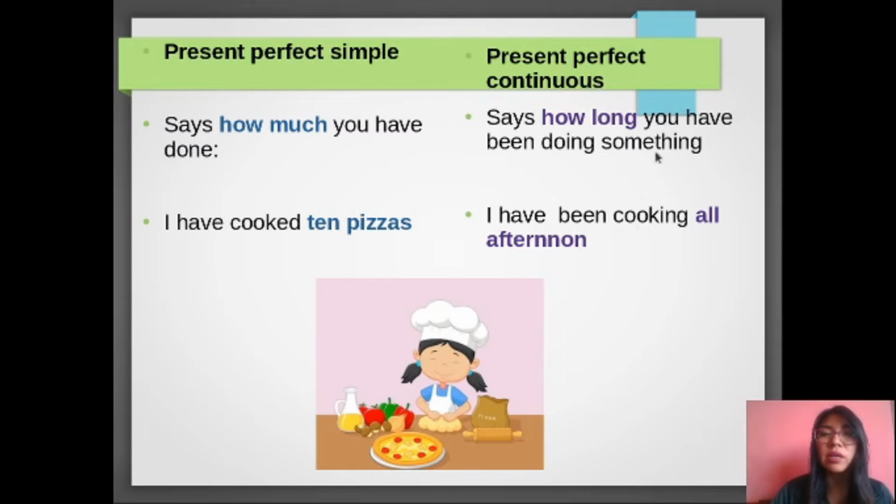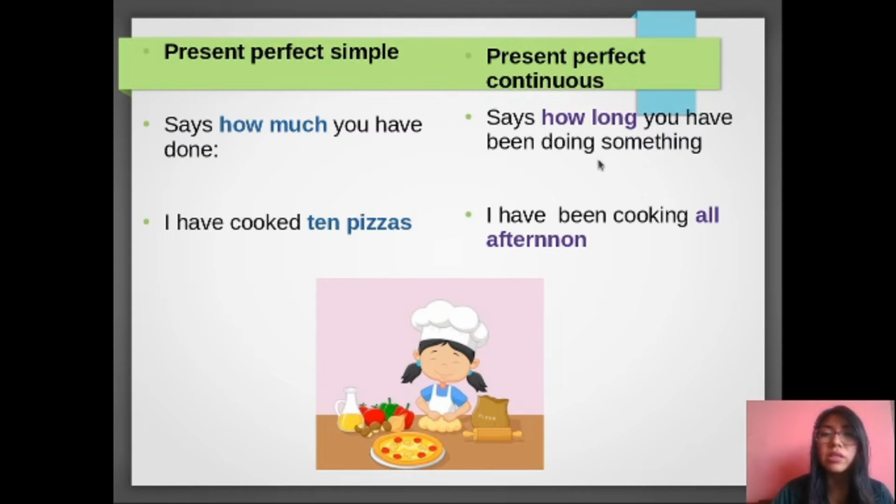Pay attention here. How long means the time. So I have been cooking all afternoon. Okay, you can identify because that is a time expression, all afternoon, that indicates the duration of something.